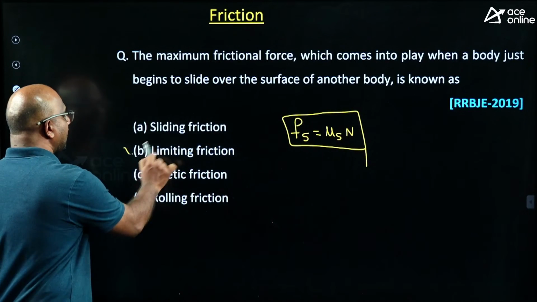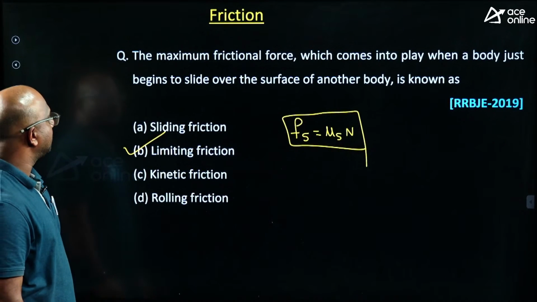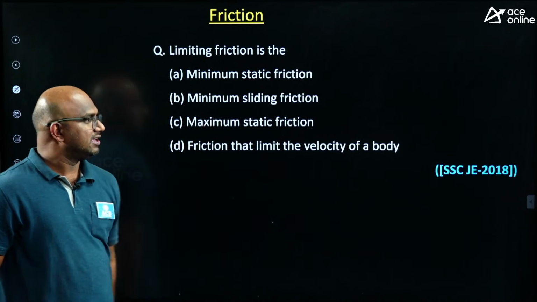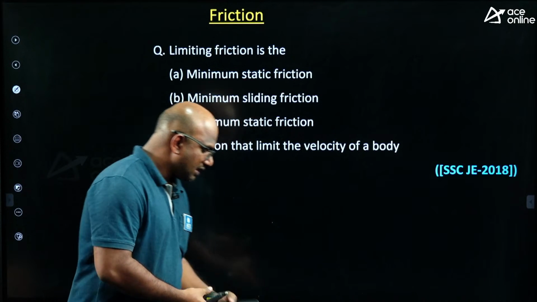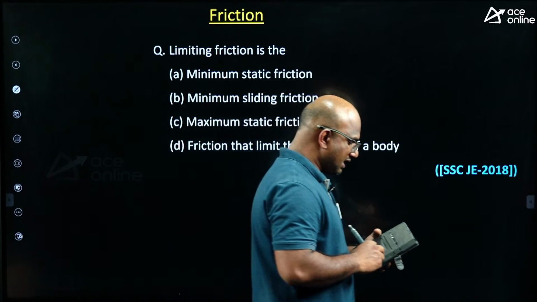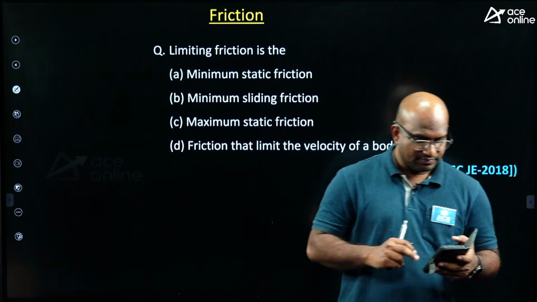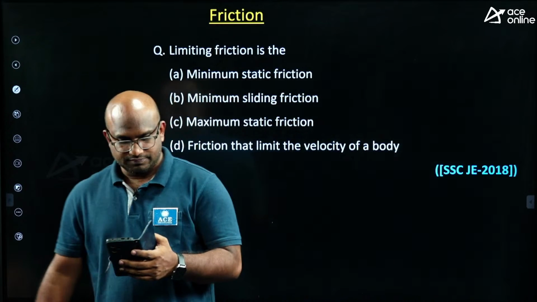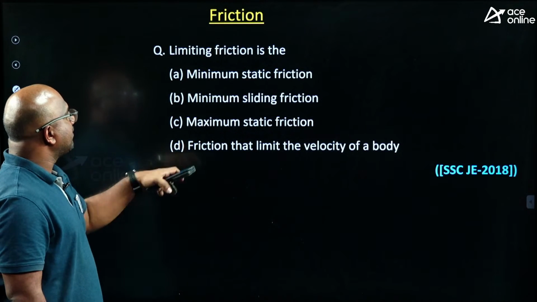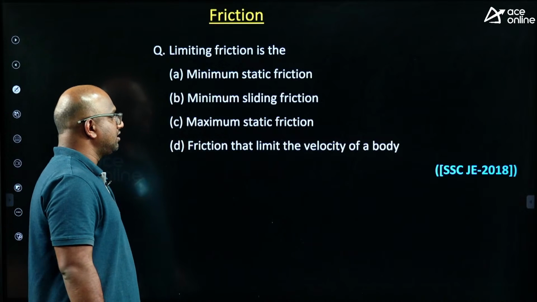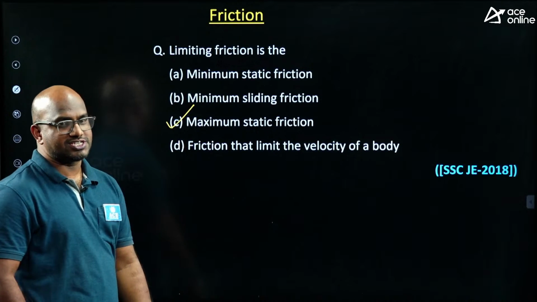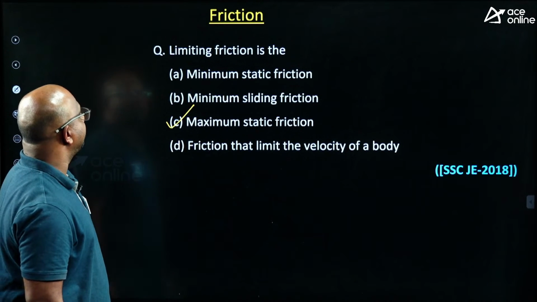The answer is what exactly, sir? Limiting friction. Next. The limiting friction is, write down, guys, listen carefully. The limiting friction is, give me the answer for this one, guys, everyone. The options: minimum static friction, minimum sliding friction, maximum static friction, the friction that limits the velocity of the body. The answer is, guys, maximum static friction is called a limiting friction itself.